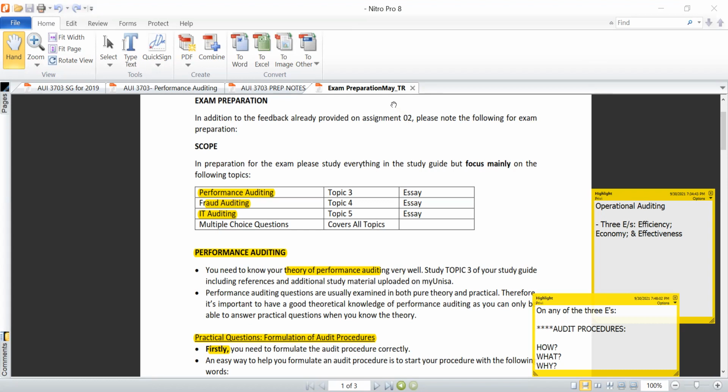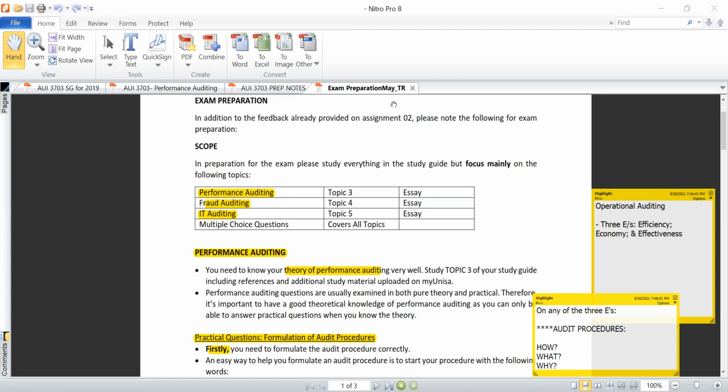Now, one could ask, when it comes to this module, what exactly is it that I need to know? For instance, what is it that they examine in the exams, or in the context of an assignment? What are those commonly tested topics of note that I need to give attention to? So I'm going to try and draw your attention from that perspective, so that at least you have a clear direction to navigate yourself through this module.